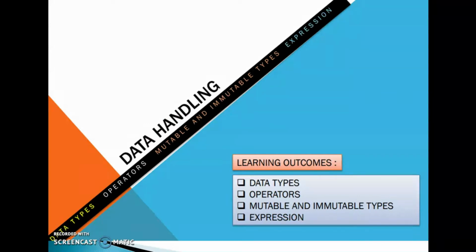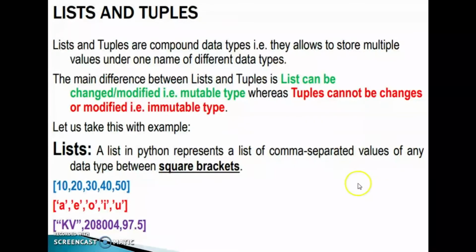Let's start today's class. The next one, lists and tuples. These are data types from the Python programming language. Lists and tuples are compound data types. That means we can store multiple values of different data types under one name.